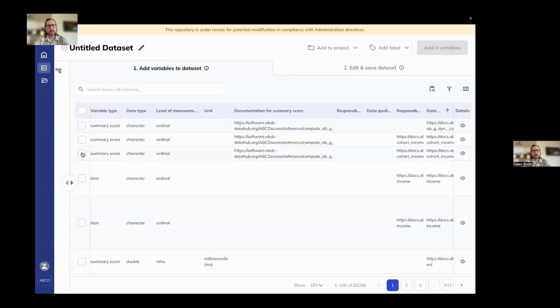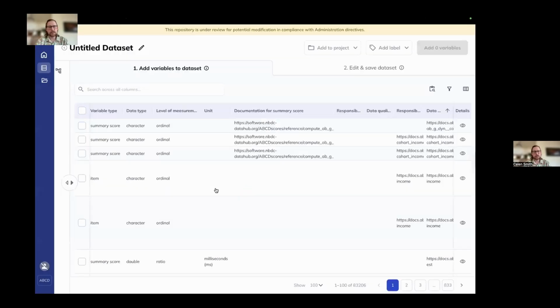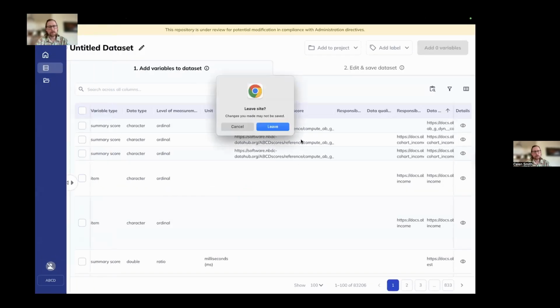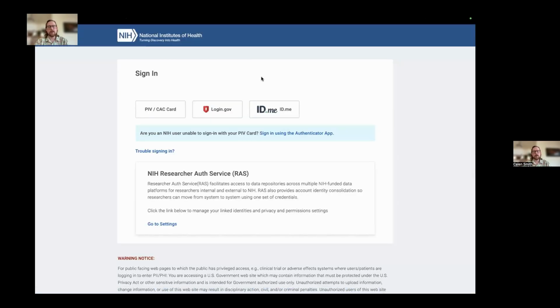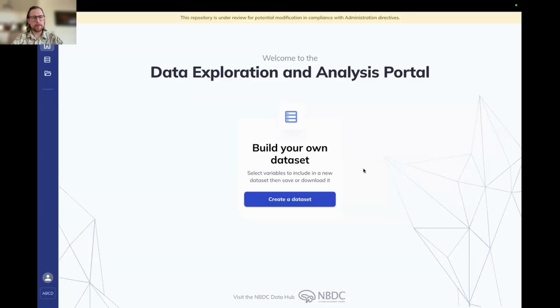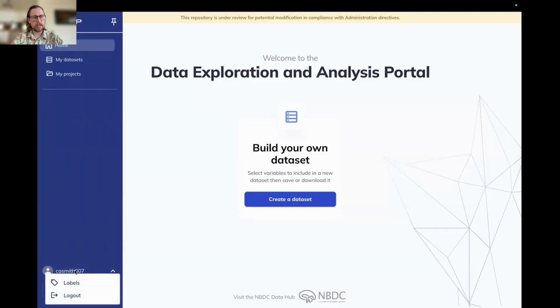If you want to be able to actually click variables, compile them into a custom data set, and download any data, you're going to need a data use certification. I'm going to move on now to our features that are only available to folks with a data use certification, which is going to start by logging in. When you click login, you're going to get redirected to here, and then you'll just click RAS. And you're going to log in the same way that you did when you applied for the data use certification. Now we are logged into DEAP. You can see over on the left-hand sidebar, I'm now logged in.